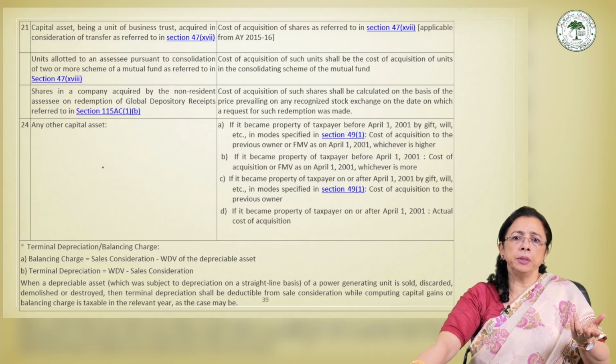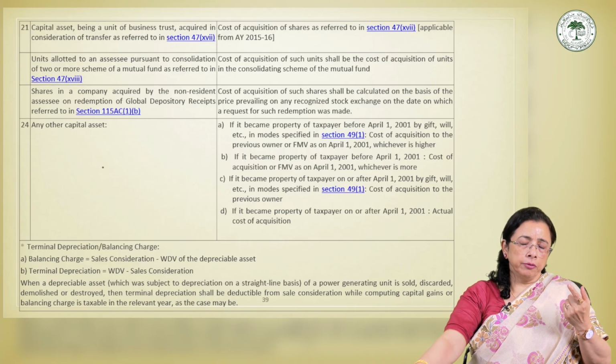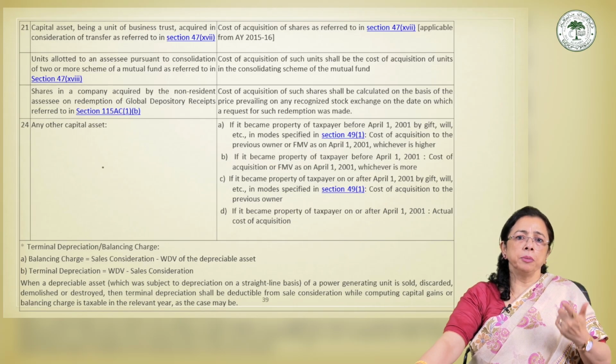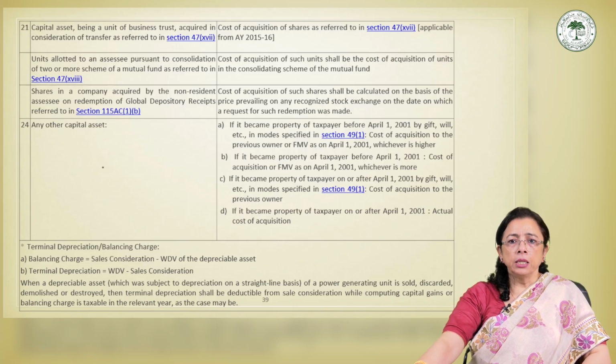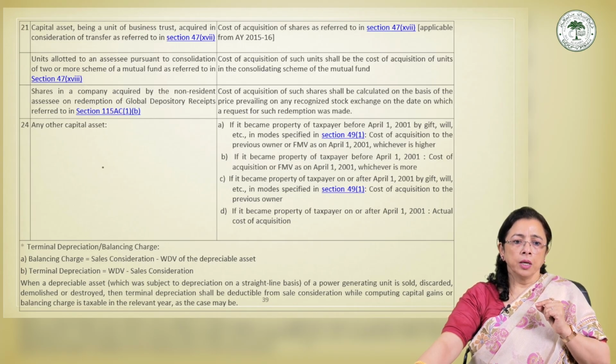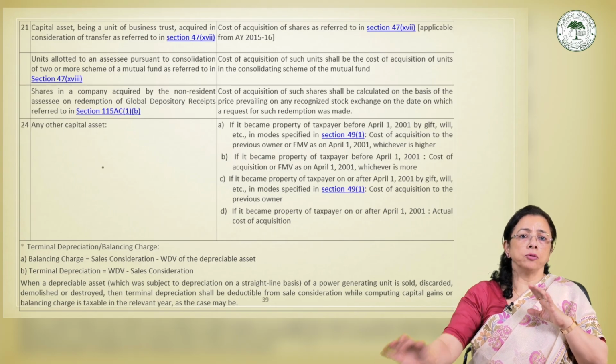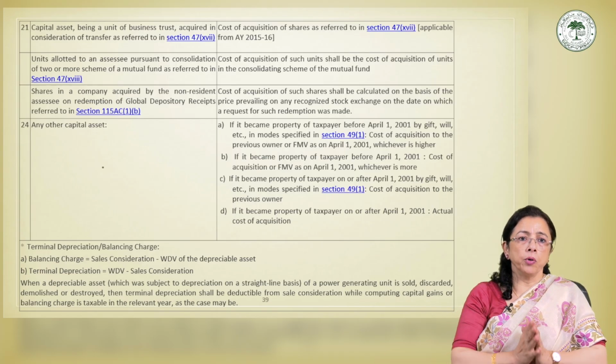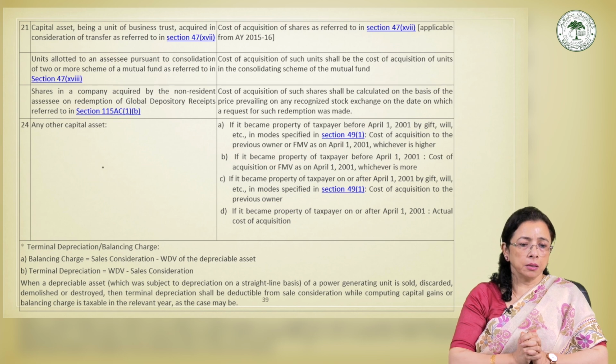Obviously, for whatever amount they have purchased, it will be your COA. This is the normal rule applicable in most ordinary transactions. Okay. So these are all the points about the notional COAs.